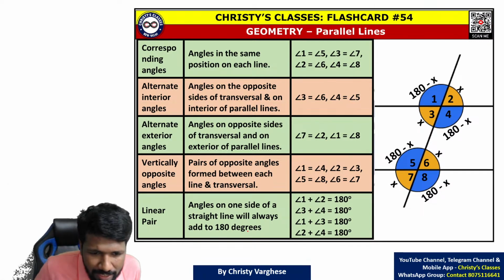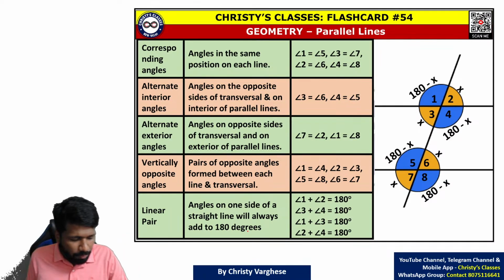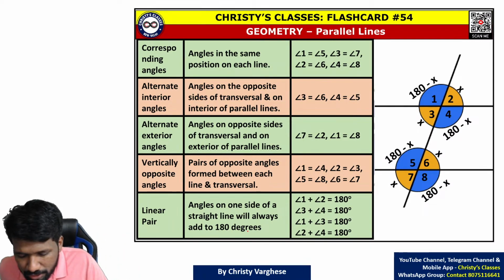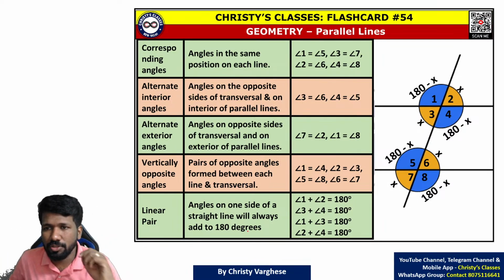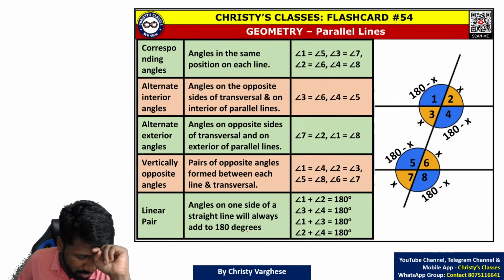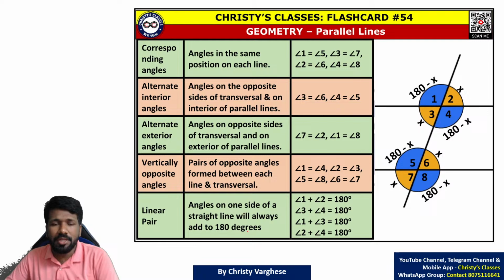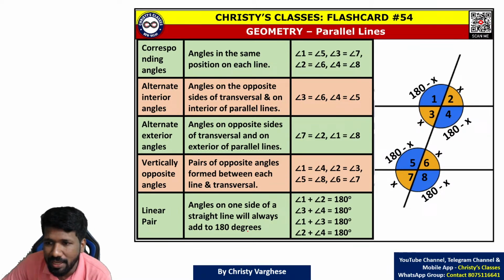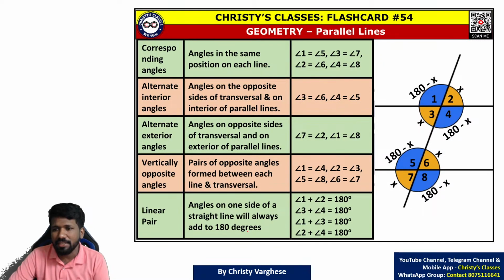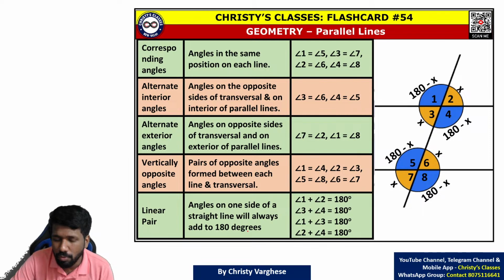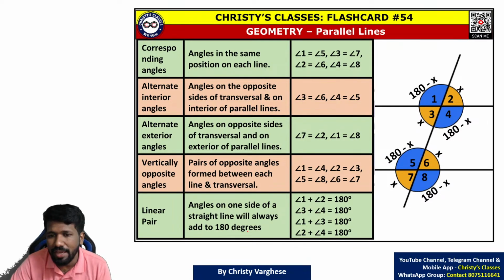Geometry basically can be divided into plane geometry and solid geometry, that is two-dimensional geometry and three-dimensional geometry. First we will discuss two-dimensional geometry. In two-dimensional geometry, there are many things, point, line, etc. We will start with lines. What is a line? All of you know. Line means line segment.